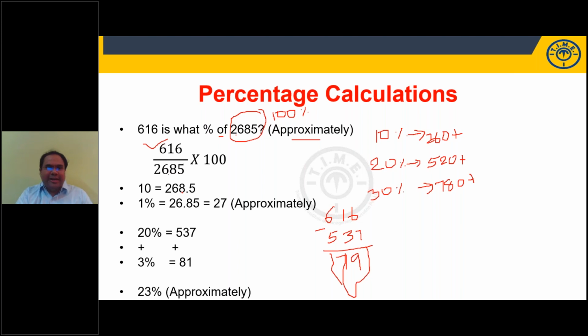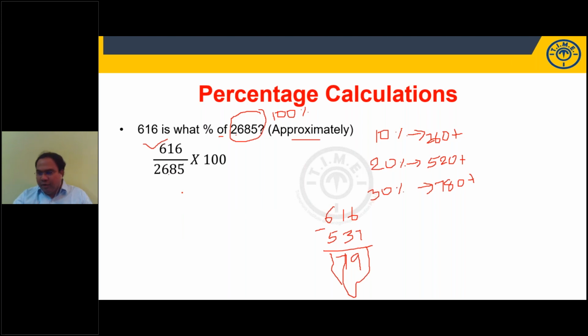The rest of the students should also participate, please. Now, one more approach is here. I can say this fraction 600 by 2685 is approximately 1 by 4, students. I'm not saying exactly 1 by 4, I'm saying approximately. Agreed? 600 4s are 2400. I have 2600 here. So approximately 1 by 4. 1 by 4 is how much percent? 25%.